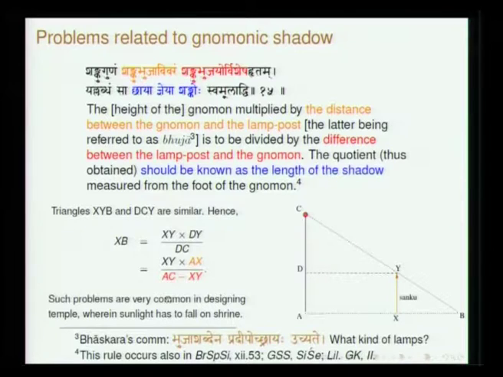The term Bhuja has to be understood. Just keep in mind, because we will have an occasion to recall this, and therefore I have given the note which has been given by Bhaskara. Here he says Bhuja Shabdena Pradipochrayaha Uchyate. The Pradipa is the lamp post, Uchrayaha the height of it.